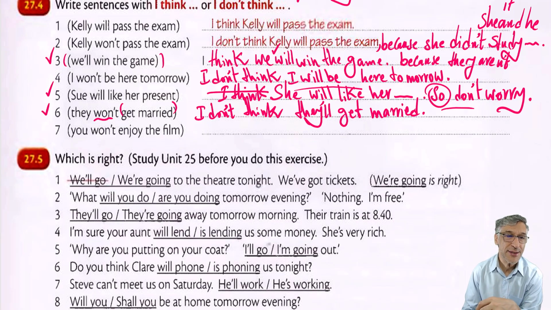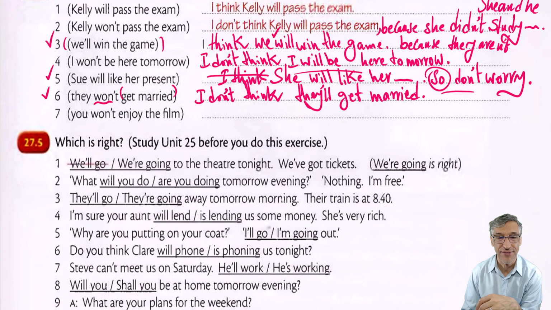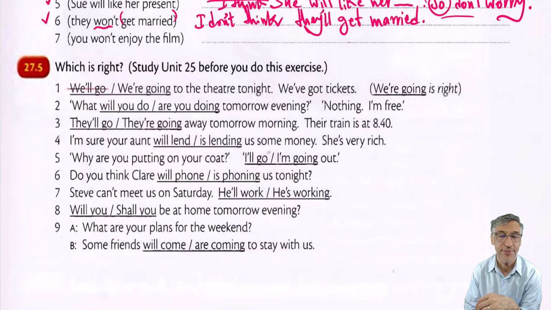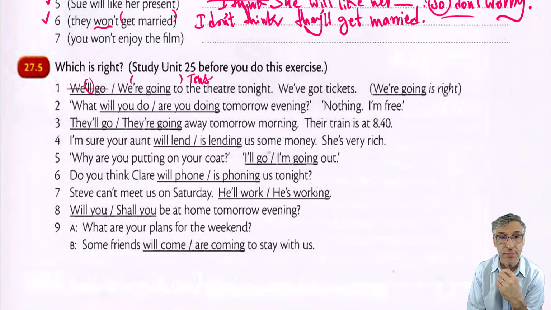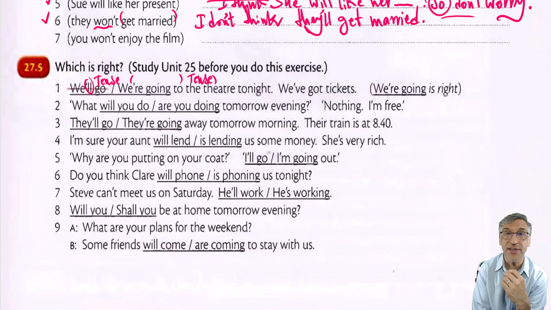Okay, about 27.5, I have something to talk about. Well, in fact, this exercise is trying to compare a tense with a helping verb like will. Will is a helping verb. We are going to the theater. This is present continuous. This is a tense. This is also a tense. And 27.5 is trying to compare these two tenses. And it is very, very important.